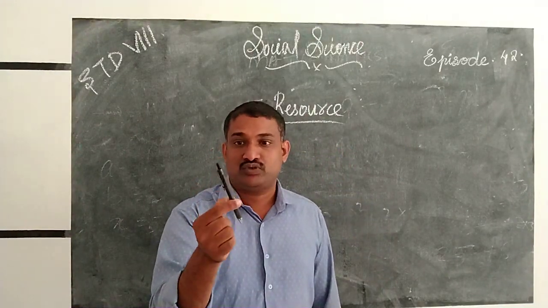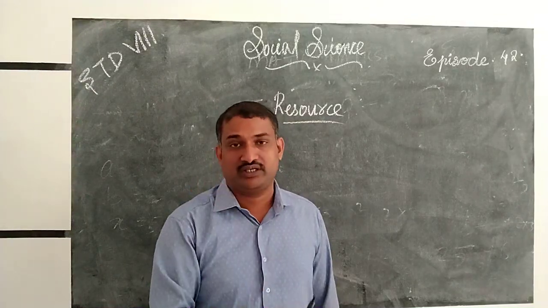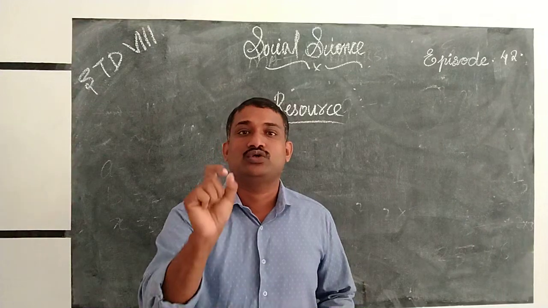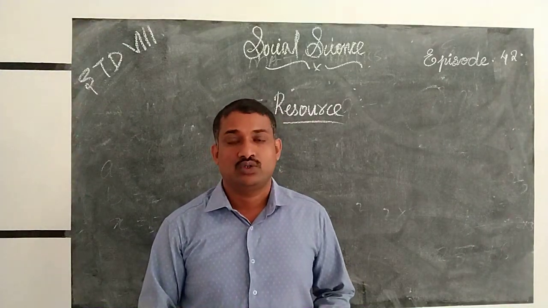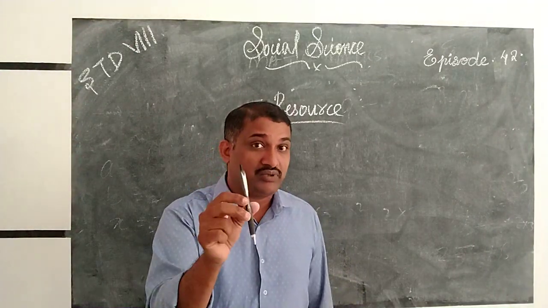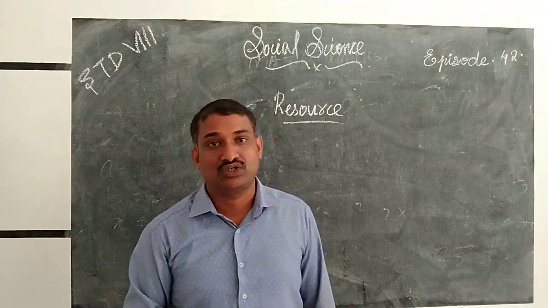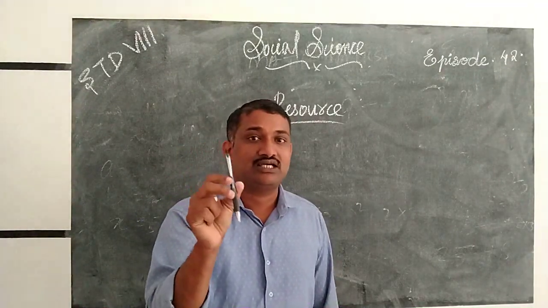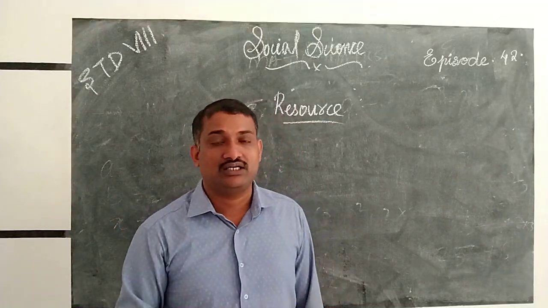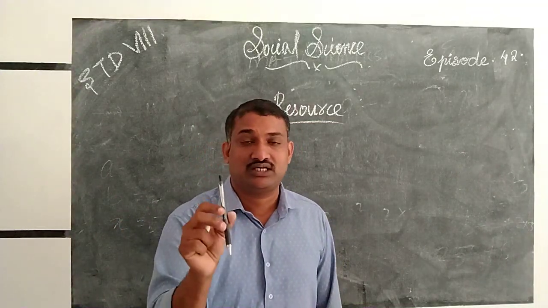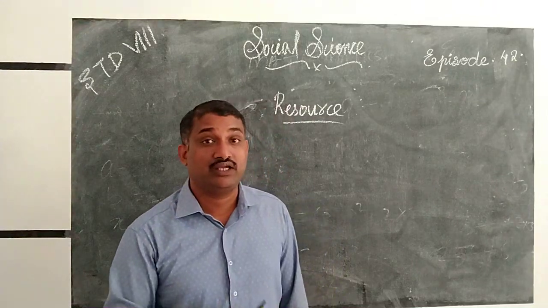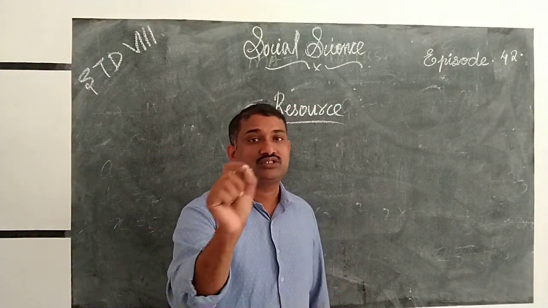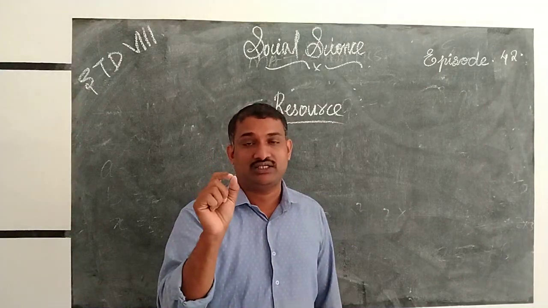If I have a pen but I do not use it, there is no utility. If I use this pen, then it has utility. So what is a resource? Anything that satisfies our need is called a resource. Resources are the things that satisfy human need. A resource has utility or usability.